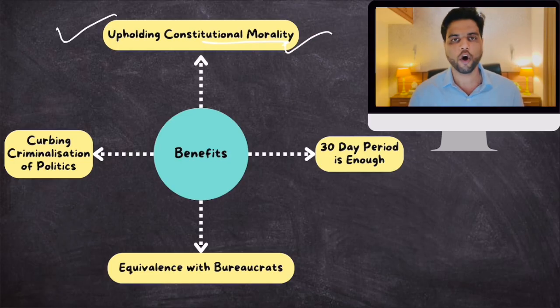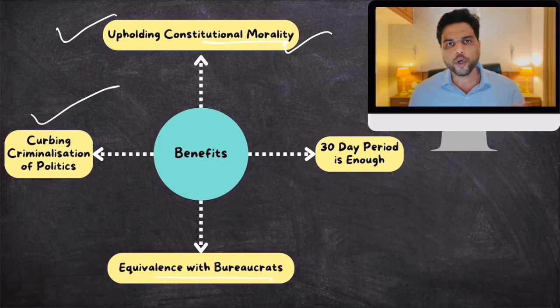So this bill will ensure that, and it will stop criminalization of politics. Then there will be equivalence with bureaucrats. Bureaucrats can be suspended if they are detained for more than 48 hours. So why not ministers, elected executive, elected bureaucrats? These ministers are in a sense elected bureaucrats, right? So this is the thing.